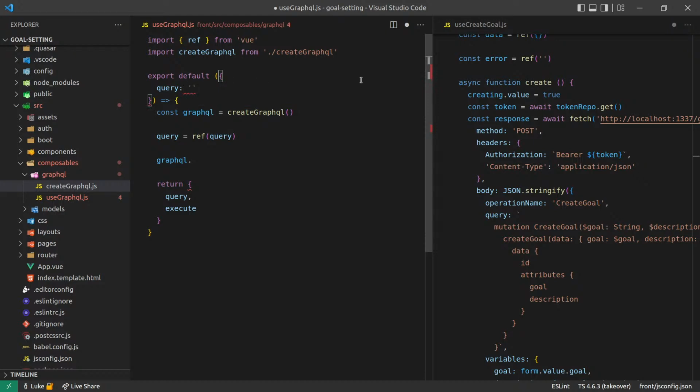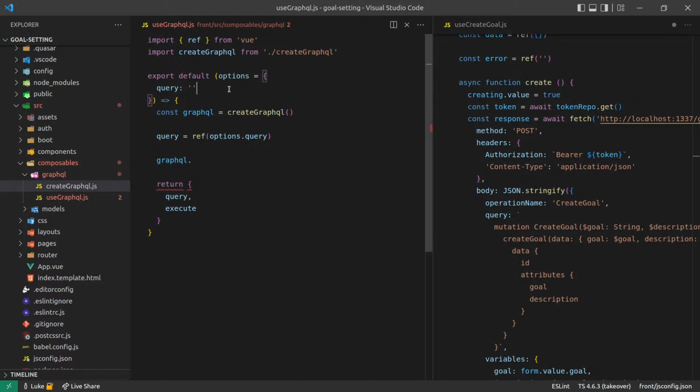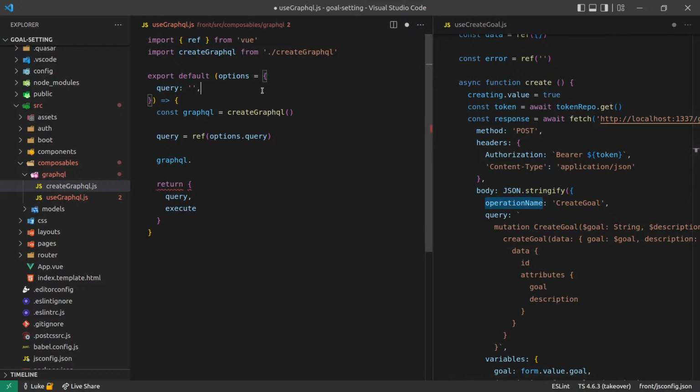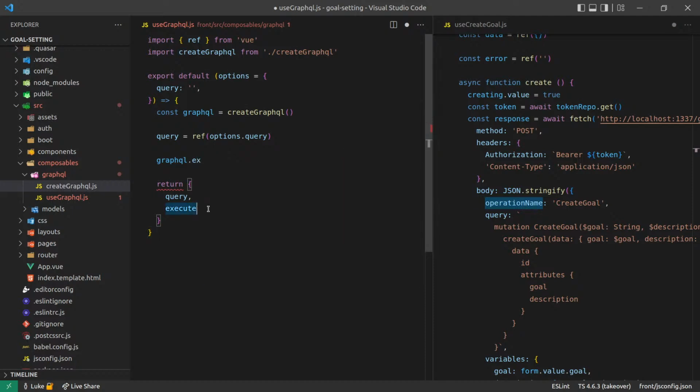So we'll say options is equal to that, and then I can say here options.query. So another thing that we can accept is the operation name. That will just be something that we can put through in the options. And then to execute, we can say GraphQL.execute.